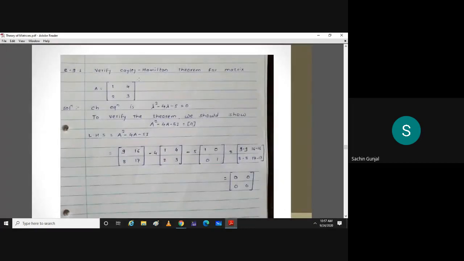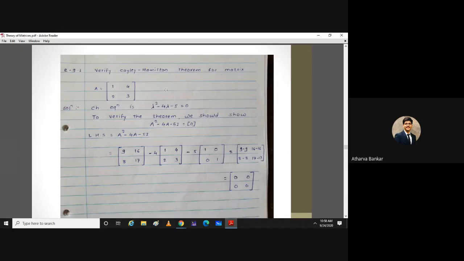So first question is verify Cayley-Hamilton theorem for this 2 by 2 matrix. What do you mean by verification? Sir, to check if it is working in this matrix or not, if it is true or not. Anybody else?